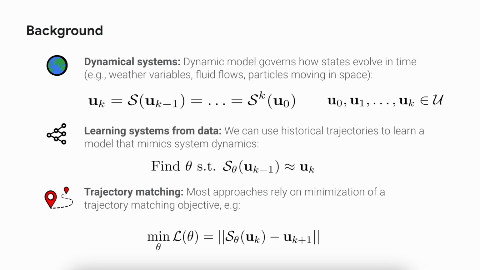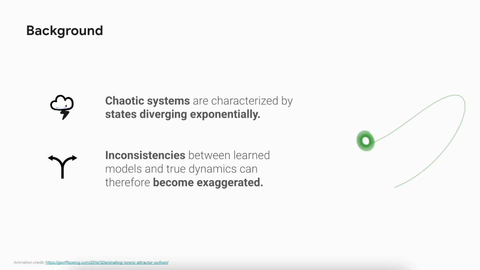In this work, we focus on learning dynamical systems, which are systems in which the time evolution of states is governed by some dynamical model, which we denote here by the calligraphic S. Typically, we have access to the dynamical model only through the observed trajectories, and the goal of learning is to produce a parametric model S theta, which will mimic the time evolution of true dynamics. This is often achieved by minimizing some trajectory matching objective, which penalizes the distance between the predicted and the true states along trajectories in the observed dataset.